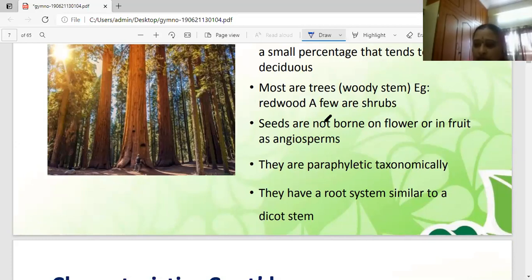What is the age of these trees? 5,000 years. That is the bristlecone pine.